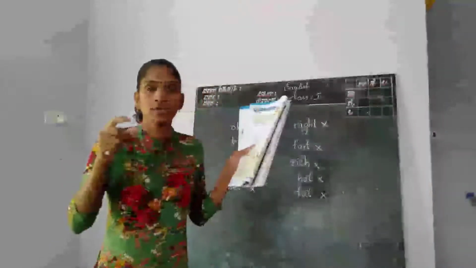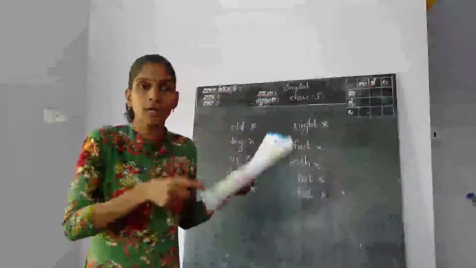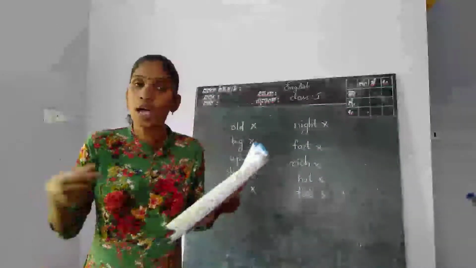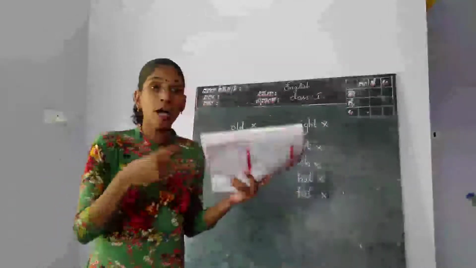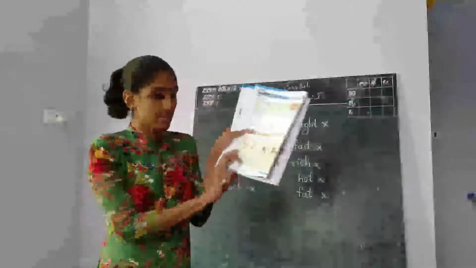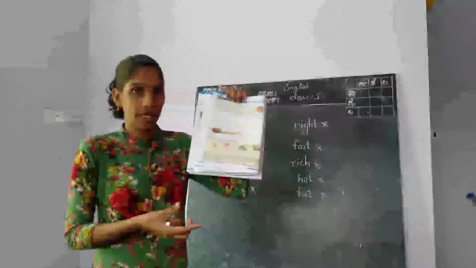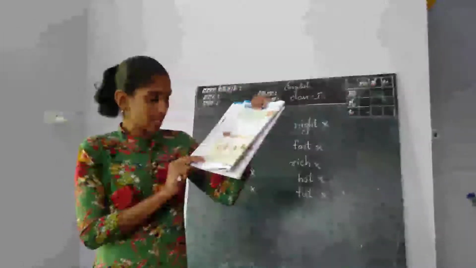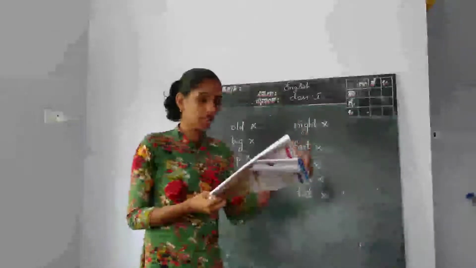The word meaning will be totally different from the other word, like hot, cold. We learnt in the textbook hot tea, cold ice cream. The meaning is totally different, right?